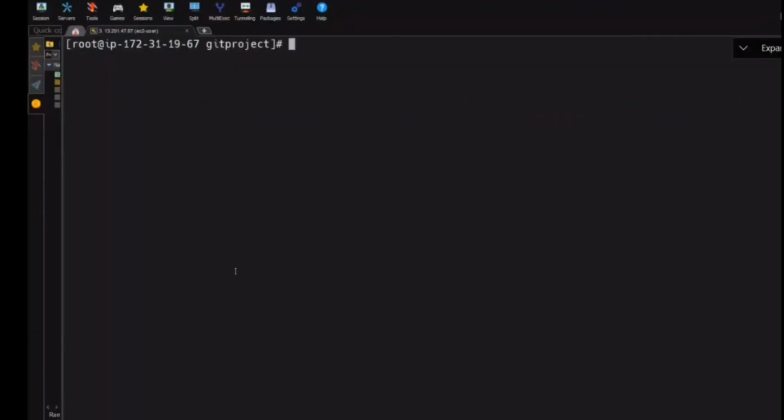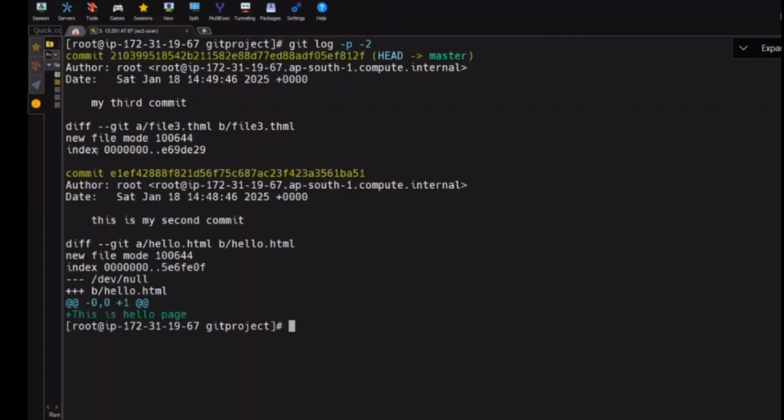So git log, if you want to show the last two commits with the difference. We have done the last two commits, right? Third commit to second commit we have done that too. And I want to see the difference between these two. In real time, what happens is one file, multiple people will commit. But I want to see what developer one has committed, what developer two has committed. What are the differences they have made? What's the command? Git log, say that. Git log -p -2. How many commits do you want to see? You see, only two commits it will show, and you show the difference. In this latest commit, file 3 has been modified, and in the previous commit, hello.html got modified. And this is the change that he has made there.